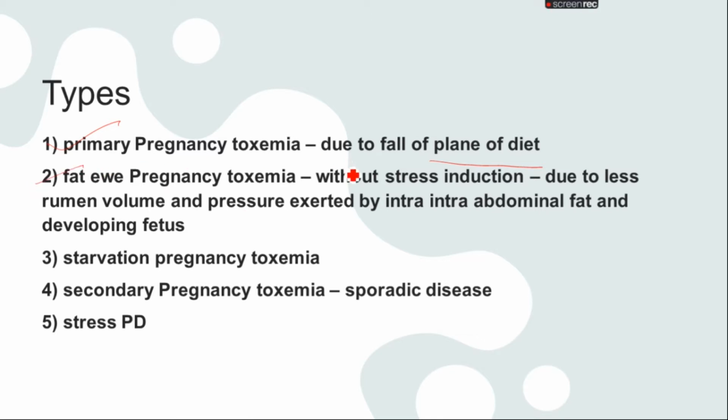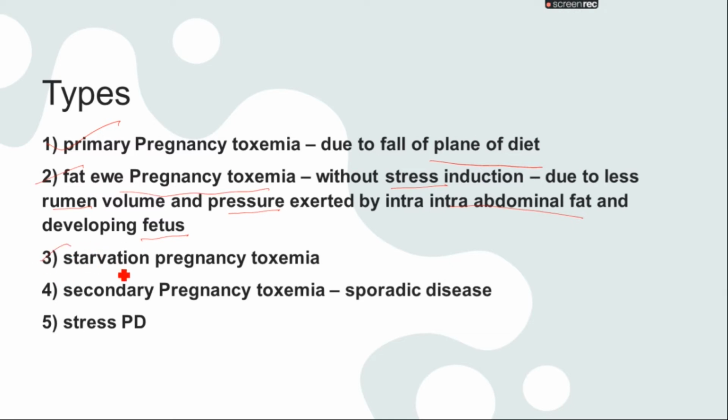Fat pregnancy toxemia is not occurred by stress, right? But it is due to the pressure on the rumen side and on the intra-abdominal fat, right? When the rumen and the uterus are exerted by certain types of pressure, the volume of the rumen increases due to the fat accumulation, the lipid accumulation. It causes the exertion of pressure on the fetus. So that also causes fat pregnancy toxemia.